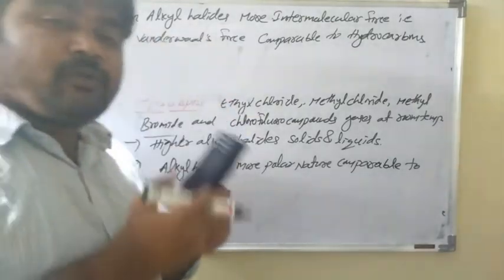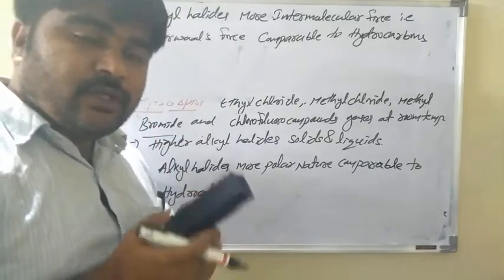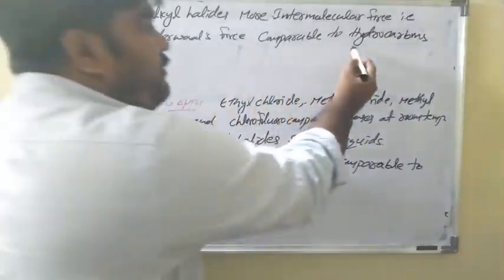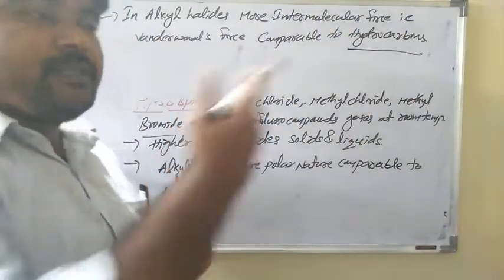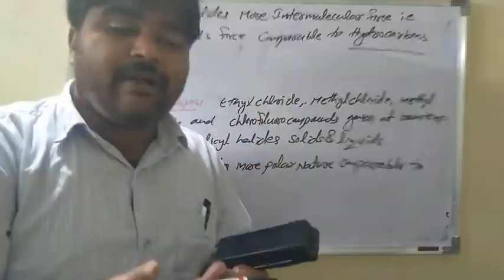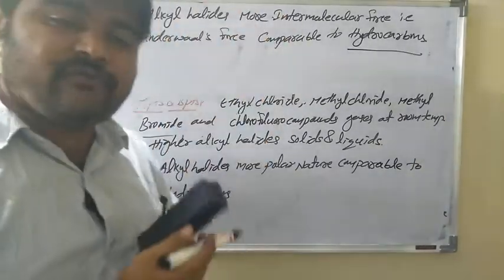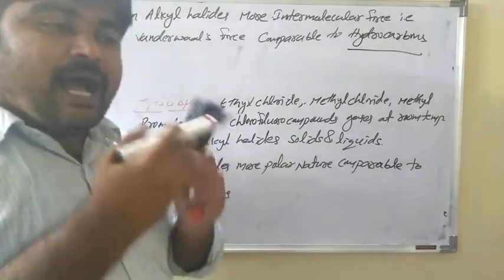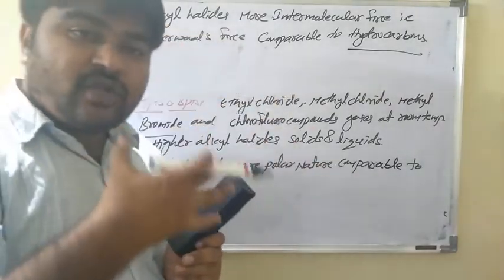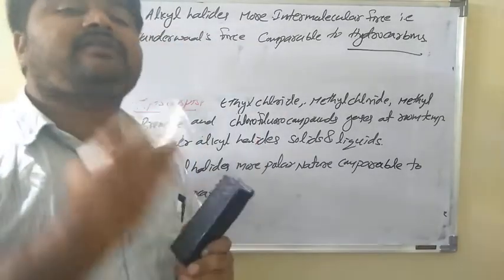In alkyl halides, due to more polar nature, stronger intermolecular forces such as van der Waals forces are present between molecules. So alkyl halides have higher boiling points than parent hydrocarbons. Take methyl chloride: it has a higher boiling point than methane because of strong intermolecular forces such as van der Waals forces.